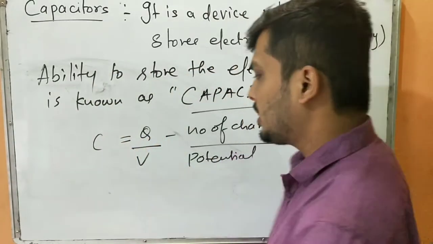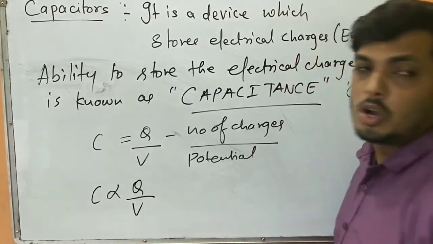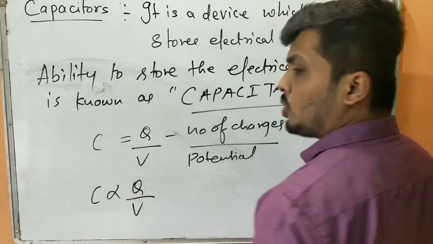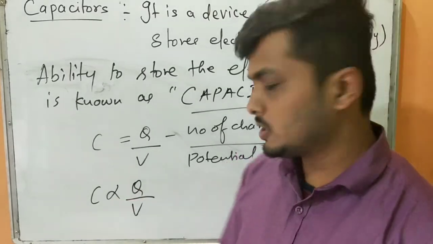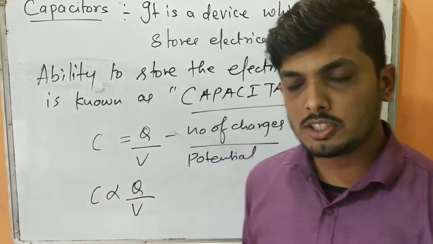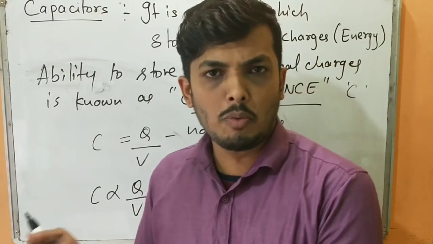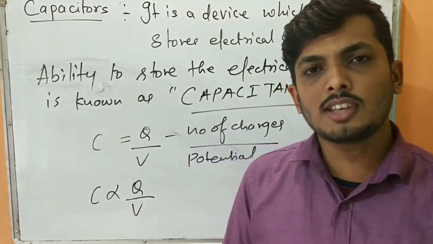See, it is directly proportional. C is directly proportional to Q and inversely proportional to V. How? See here, the more the number of charges, the more you can store the charges, and if the potential is less, I can supply more of the charges. Yes or no? See here, if potential is high, I need to spend a lot of work, right? If potential is less, I can spend less.